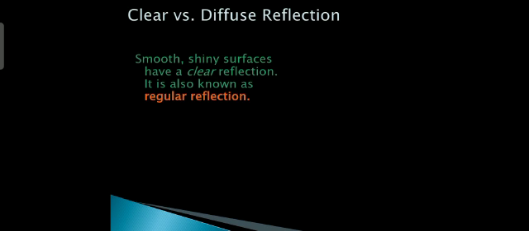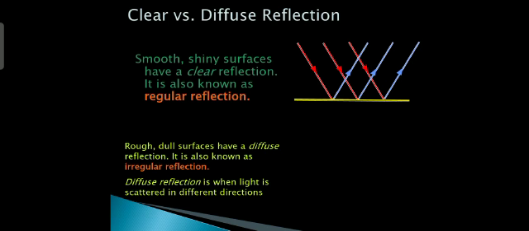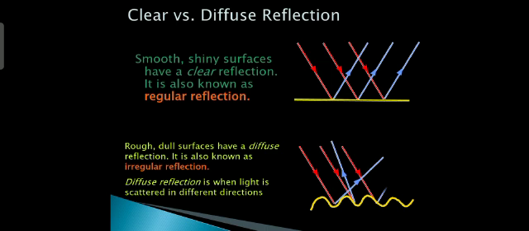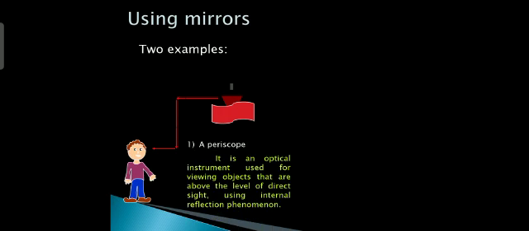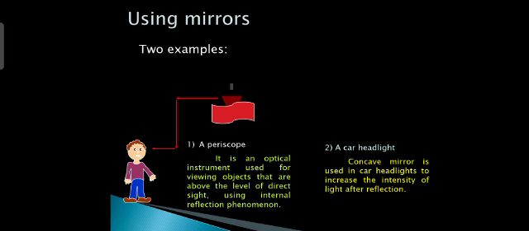Now coming to the clear versus diffused reflection. Clear and smooth surfaces always show a regular reflection, whereas the dull and the rough surfaces show the diffused reflection phenomenon, which is also known as the irregular reflection. In such a case, light is scattered in the different directions. Periscope and the car headlight very well depict the phenomenon of reflection. There are many other examples too, which show the reflection phenomenon very well.